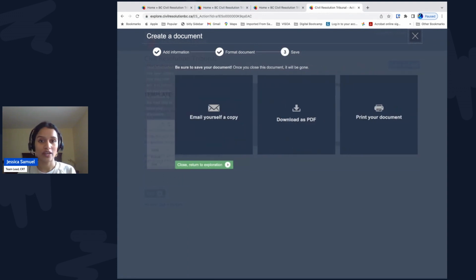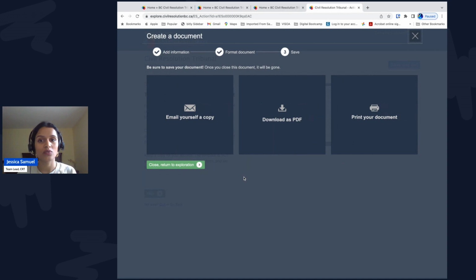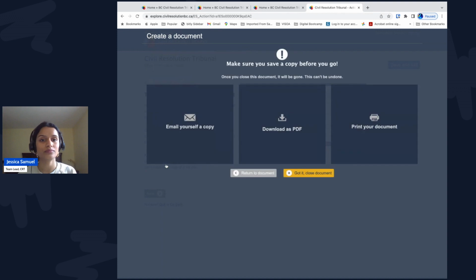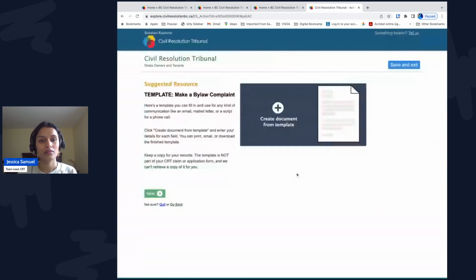After you've finished editing the letter, you can email it to yourself, which sends you a PDF file and a Word document, which you could edit further if you wish. Or you can download the PDF file and print the document. The letter isn't saved in the Solution Explorer, so it's recommended that you email or download it so that you have a copy of it. The CRT can't see any letters you make or any of the information that you typed.